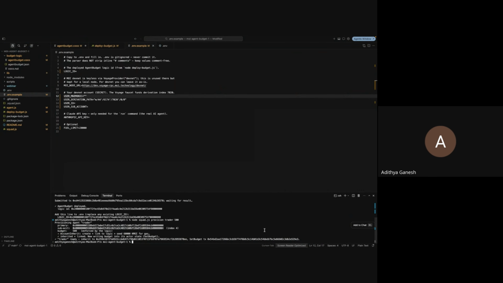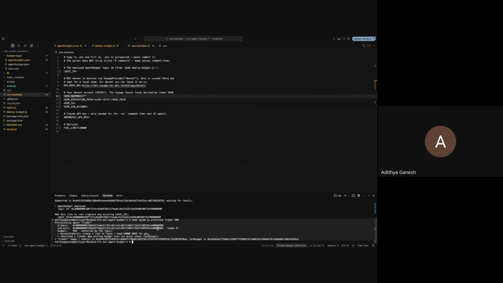Now that that's done, I'm going to walk through what each of these steps means. Step one is derive. Before we touch the chain at all, we have to compute the subaccount's address using the math from earlier: primary prefix plus the index. No transaction yet, this is just pure arithmetic. So this is what I was talking about: you have my address and my address plus 4.